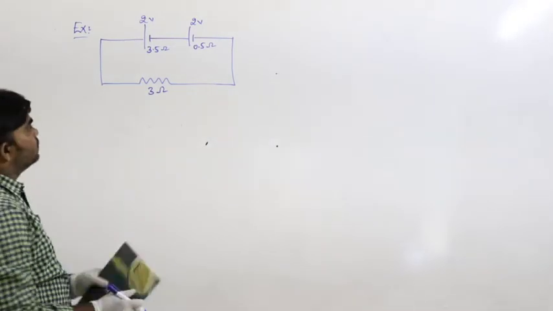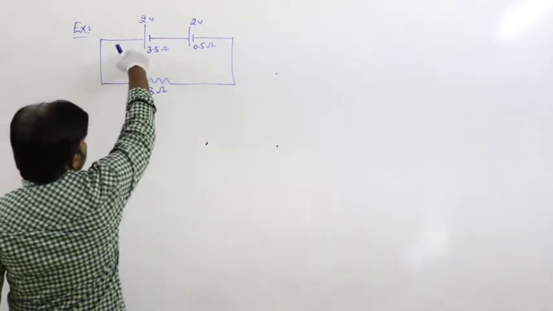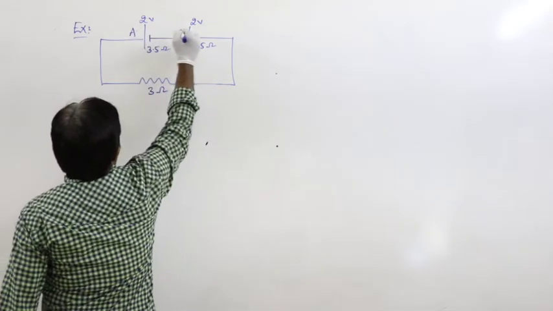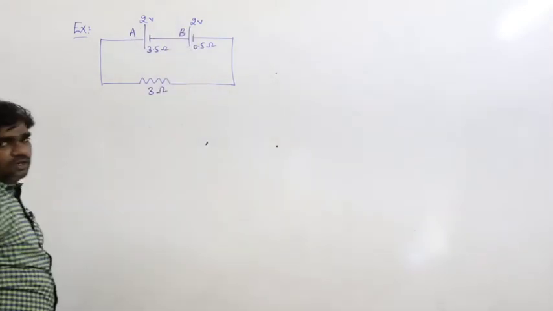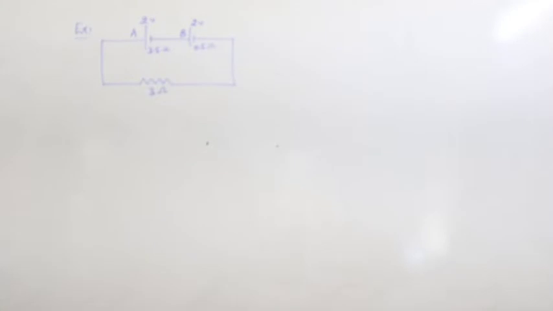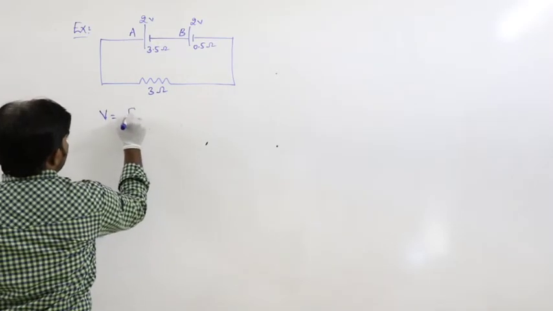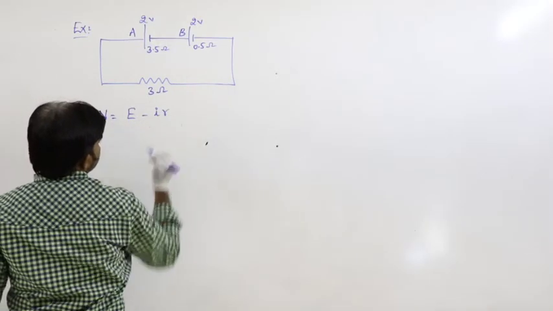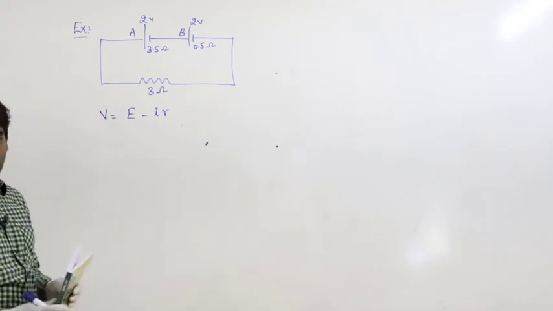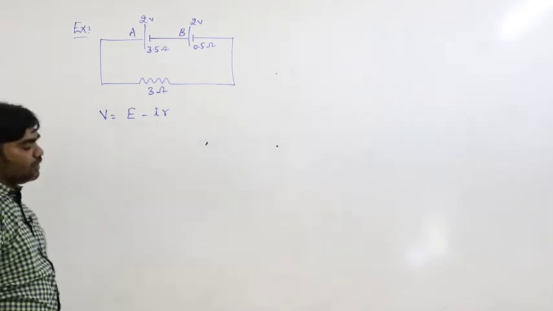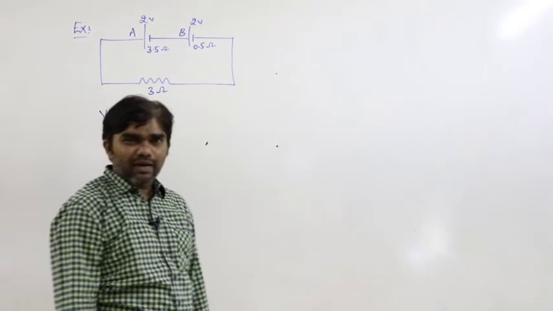Now we have to find out the terminal voltage across cell A and the terminal voltage across cell B. So first, the terminal voltage V is equal to E minus IR.